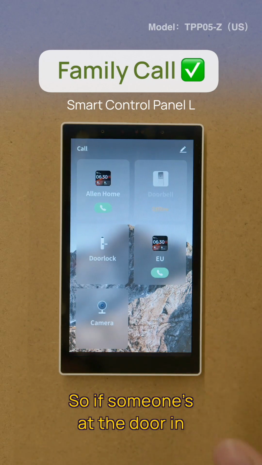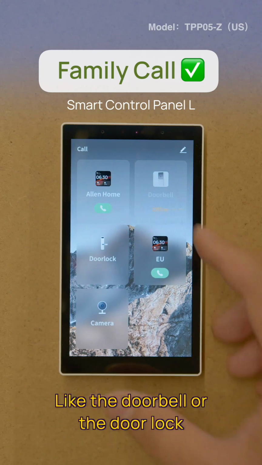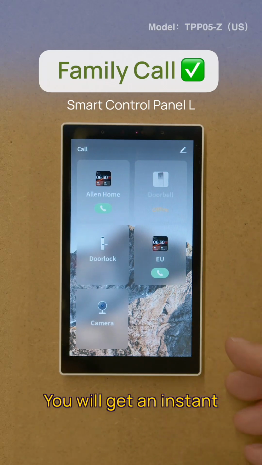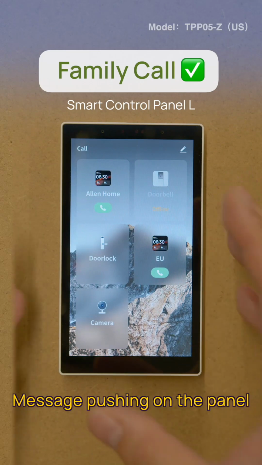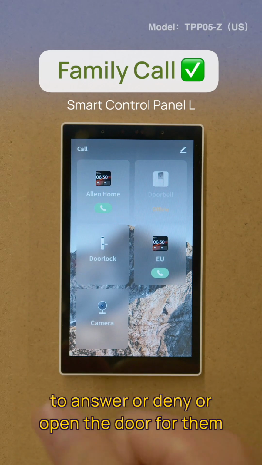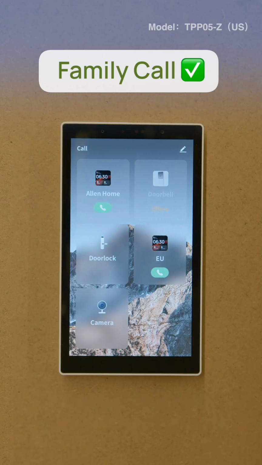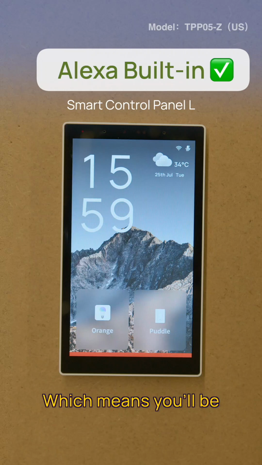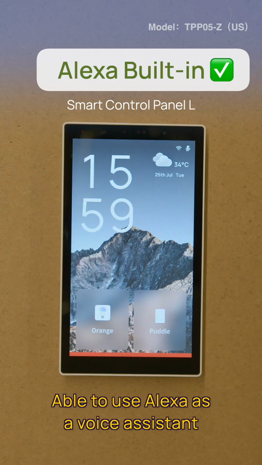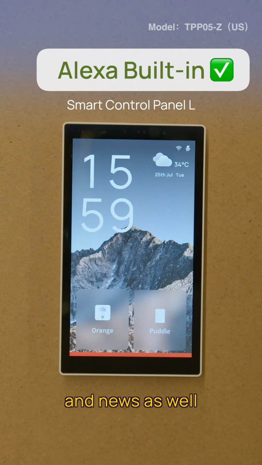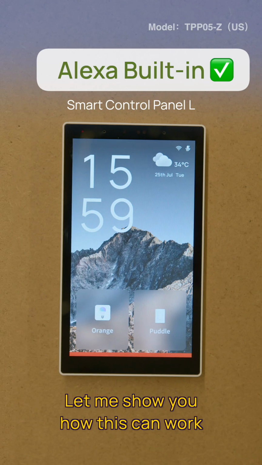If someone is at the door and pushes the doorbell or door lock button, you will get an instant message on the panel to help you answer, deny, or open the door for them. This panel is an Alexa built-in device, which means you can use Alexa as a voice assistant to control devices, play music, and news as well. Let me show you how this works.